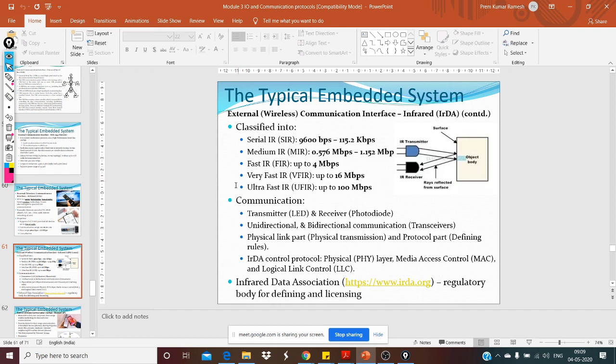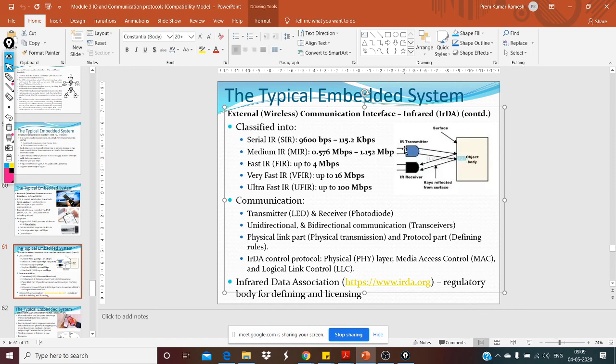Now the communication of this. As we saw in the earlier slide in the figure, there are two diodes. One is a transmitter and the other one is a receiver. The transmitter is actually an LED, where electrical energy is converted into light, and the receiver is just the opposite of it.